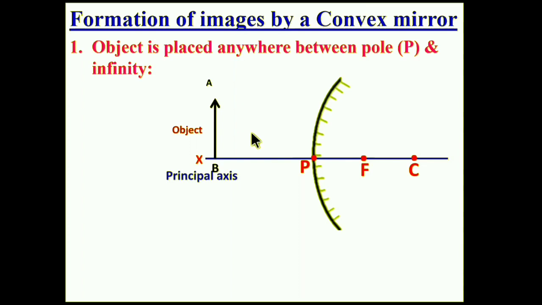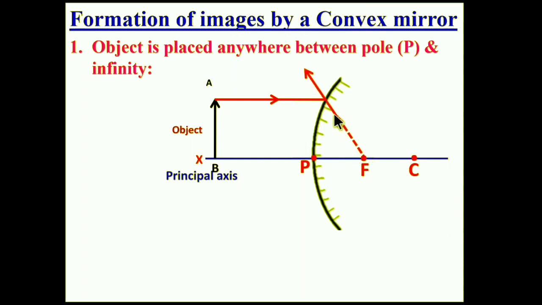Now a ray of light parallel to the principal axis of a convex mirror strikes the mirror at a point. According to the first rule of image formation, this parallel ray should appear to be coming from the focus F after reflection.